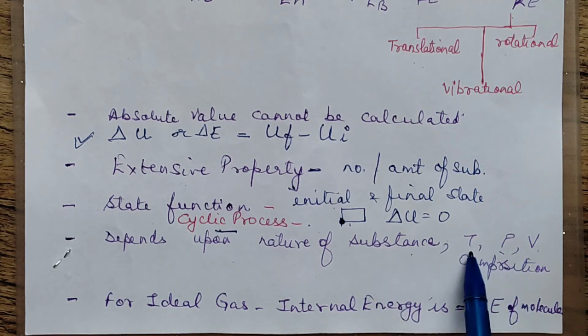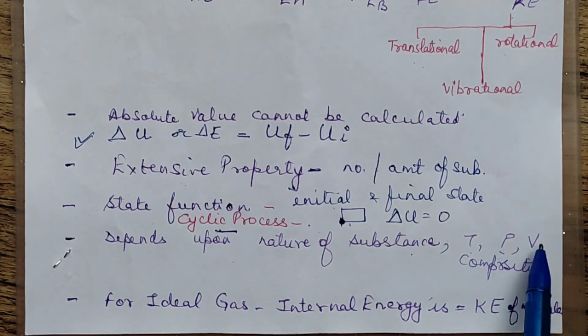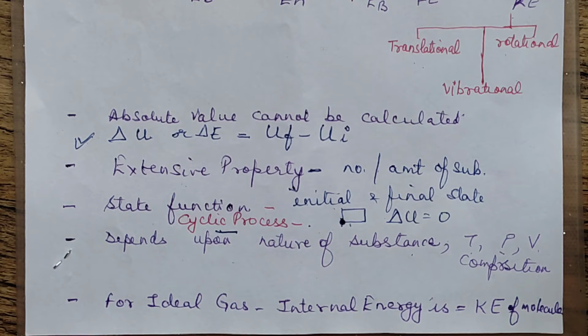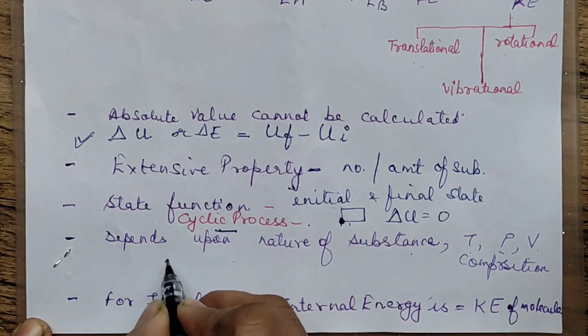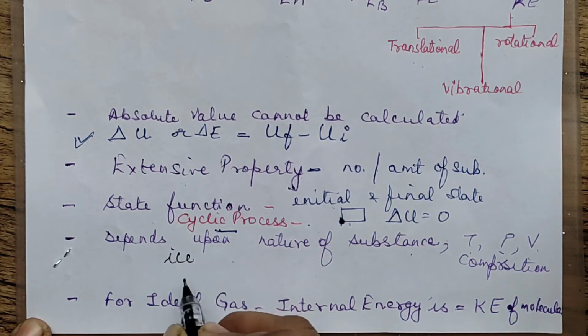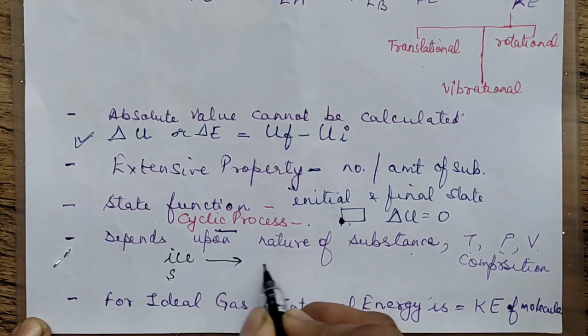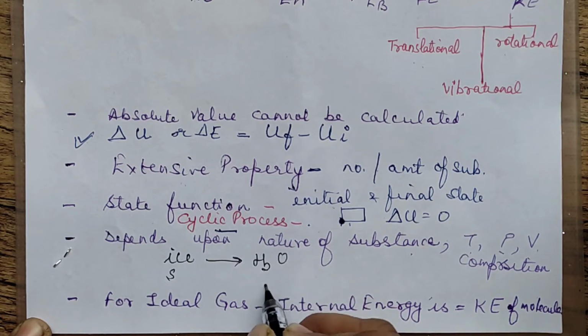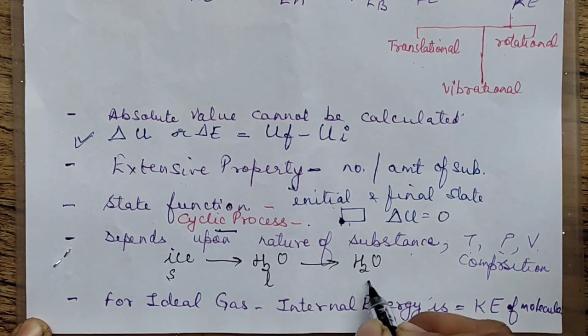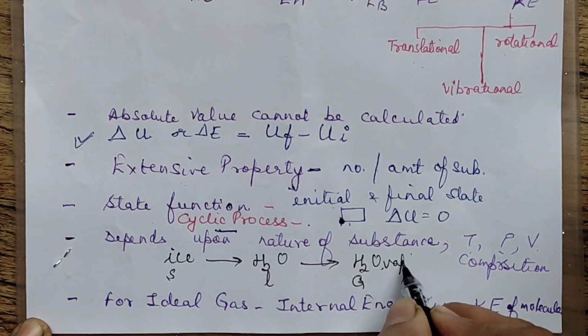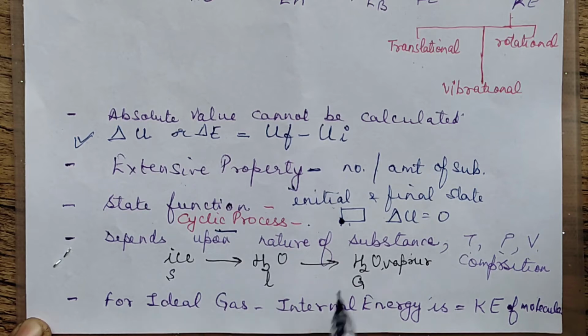It depends upon temperature, pressure, volume, composition. For example, if you take different states of a substance, we are taking ice, that is in the solid, then we take it as water in the liquid form, and let that water go in the vapor form. This is the vapor form, that is the gas form, water vapor we are taking. Okay, now what is happening in them?